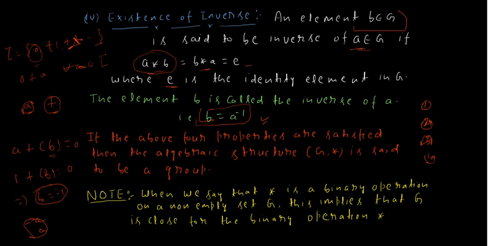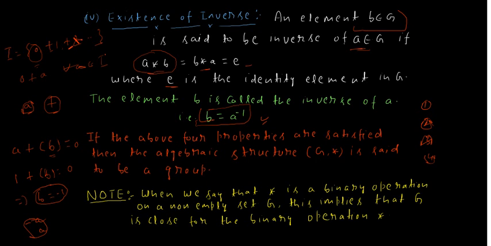So we have defined a group as a non-empty set G together with a binary operation star, which satisfies the four properties: closure, associativity, existence of identity, and existence of inverse.